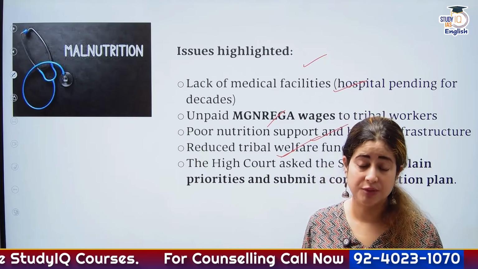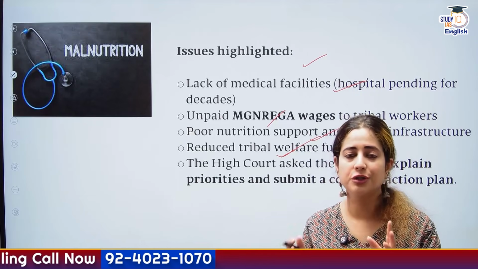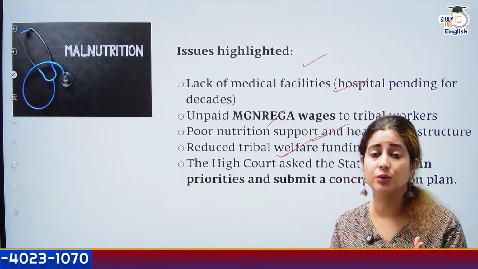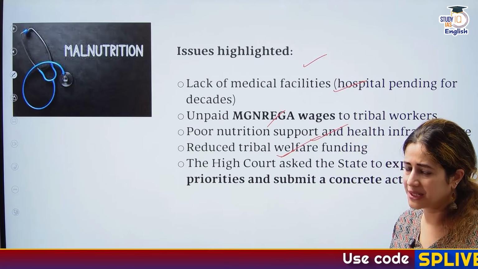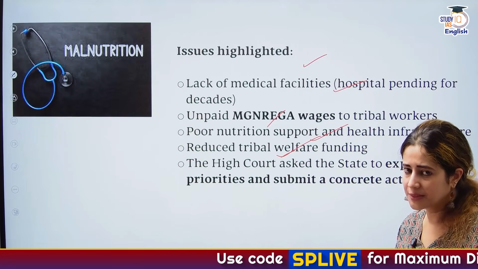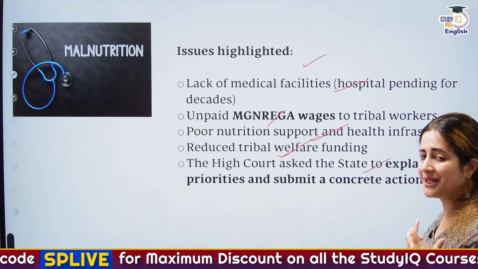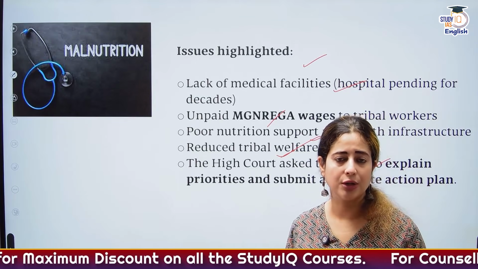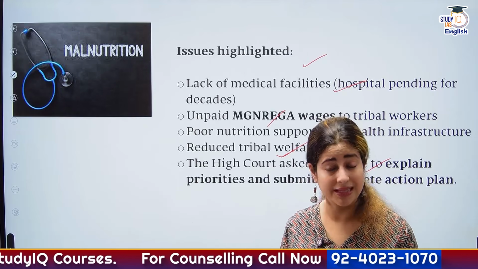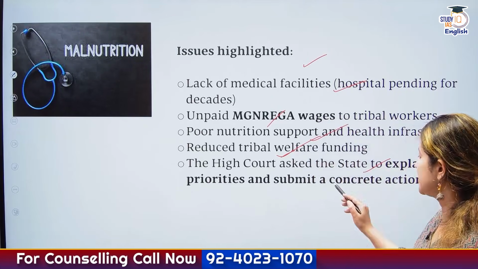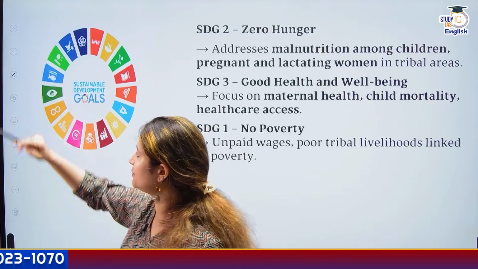Plus, the central government also told the states, adopt fiscal discipline. I am not going to finance your revenue deficit. Revenue deficit financing is not being done. Today, the states are complaining that there is no money to spend on tribal welfare, vulnerable group welfare. So the High Court is asking a question: please explain your priorities. In case it's a lack of funding, then how come you have the funds for implementing broader schemes like the Ladli Behna, of course, and then you don't have money to make a concrete action plan for inclusive growth and development of the tribals?